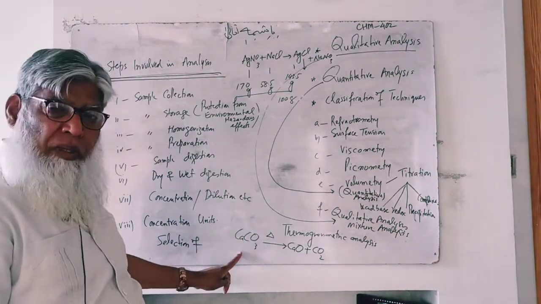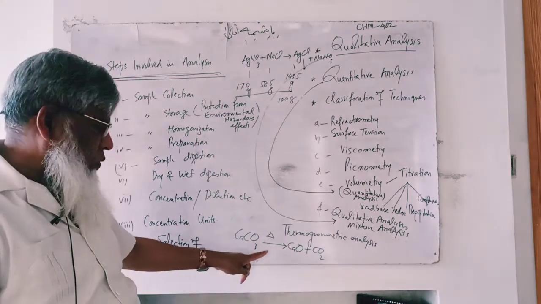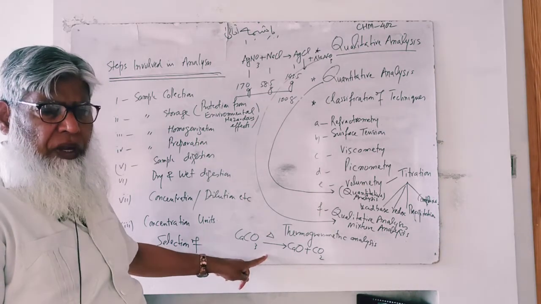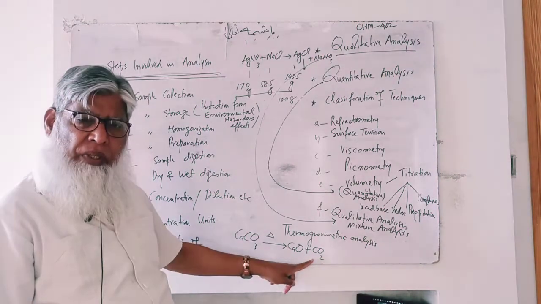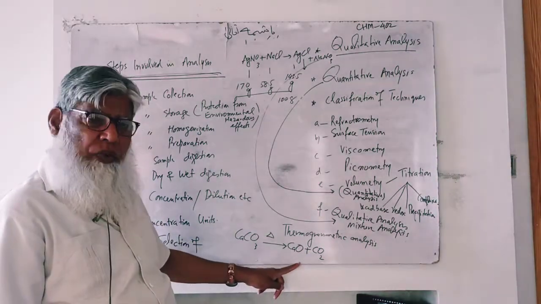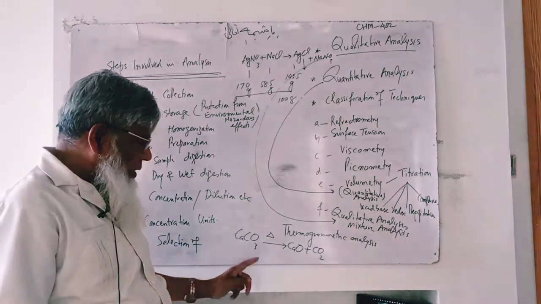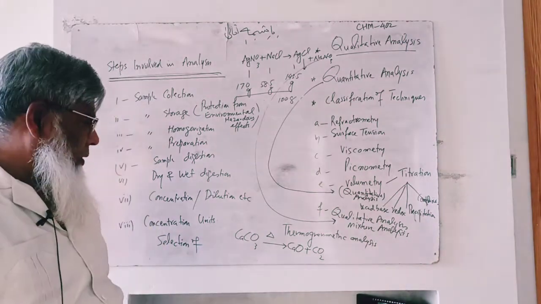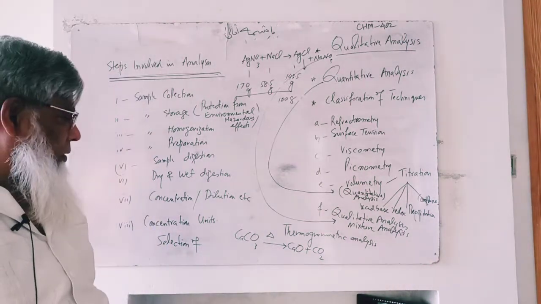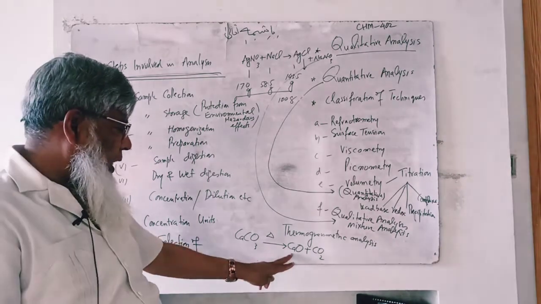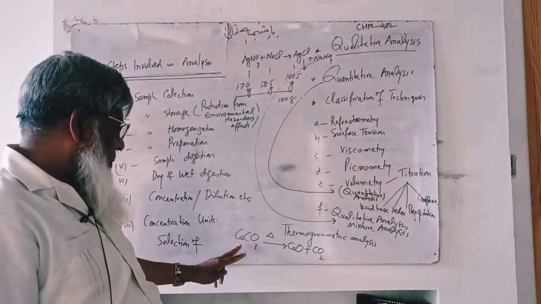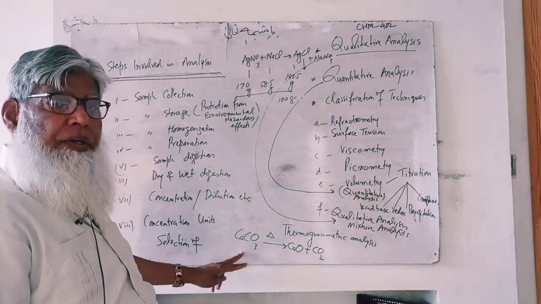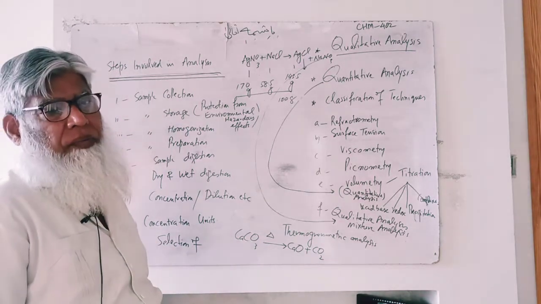Calcium carbonate, marble powder, on very strong heating liberates carbon dioxide gas and calcium oxide. So from this balanced chemical equation, we may determine the amount of calcium oxide produced from calcium carbonate on strong heating.